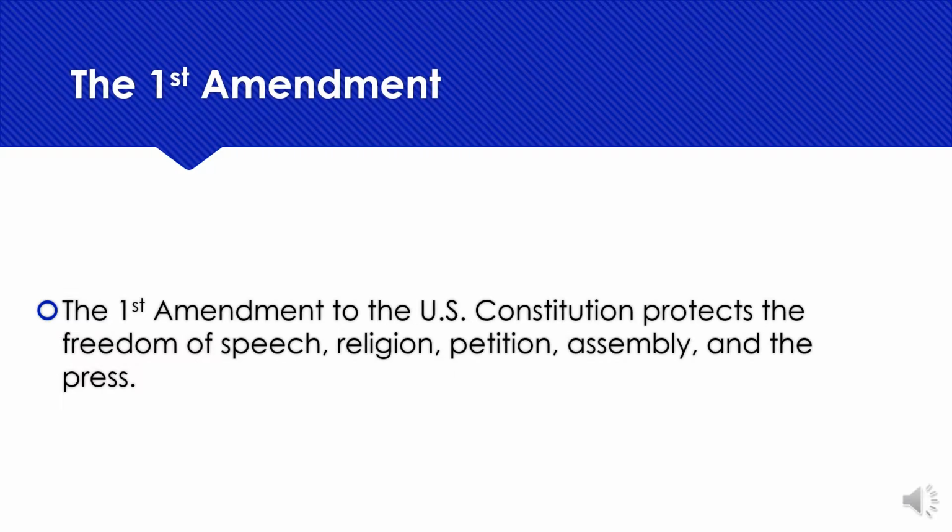The First Amendment. The First Amendment to the U.S. Constitution protects the freedom of speech, religion, petition, assembly, and the press.